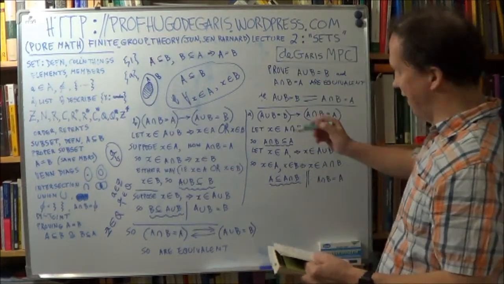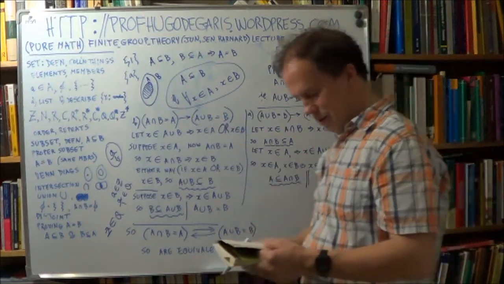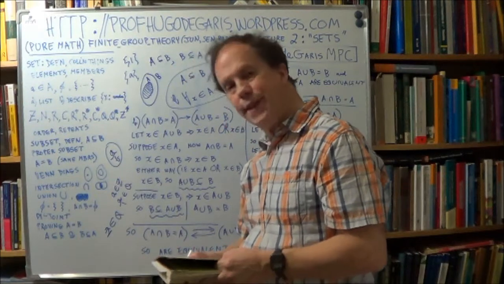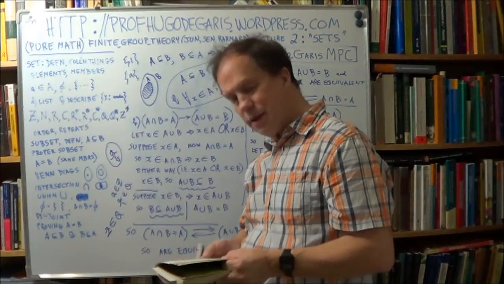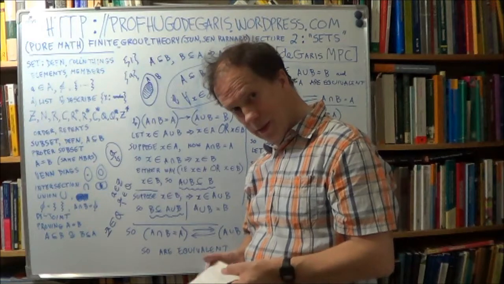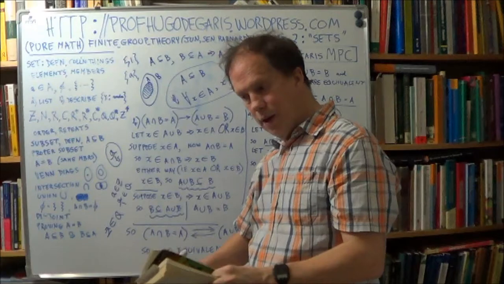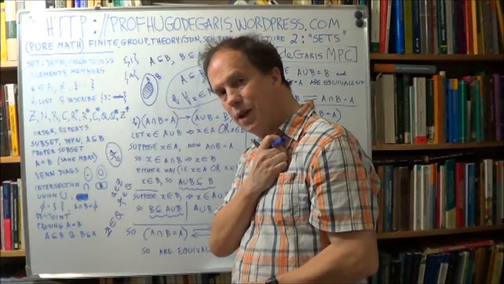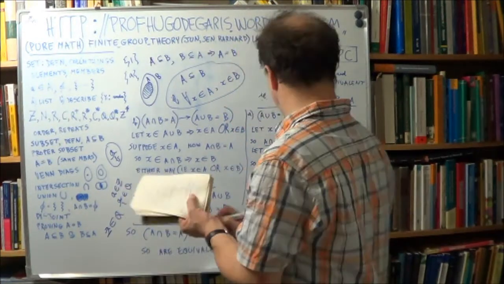I'll leave in the textbook this next problem, which is quite difficult. I'll leave that to the end. So I'll give you maybe one other. Alright, you have a set with n elements. Show that that set has 2 to the power n subsets. Okay, you got the problem? Have a set with n elements in it, and you create all possible subsets from that set. The number of possible subsets will be 2 to the power n.